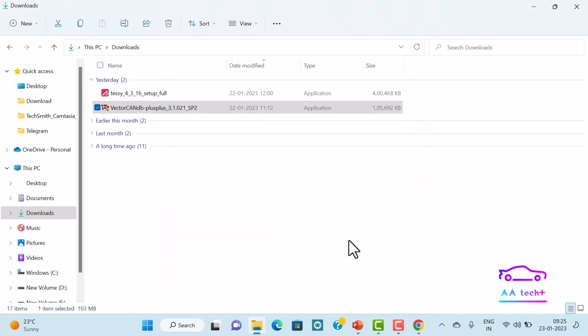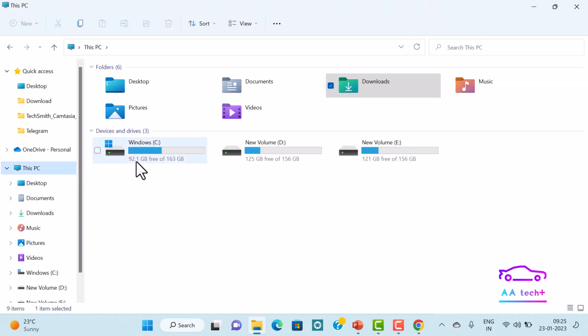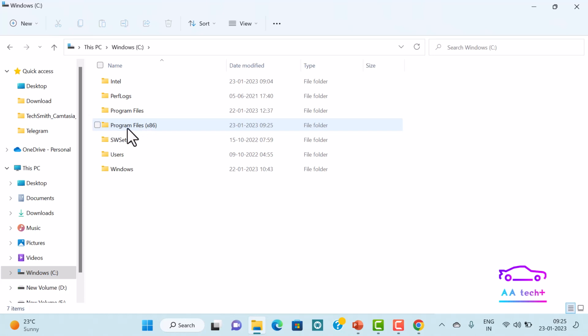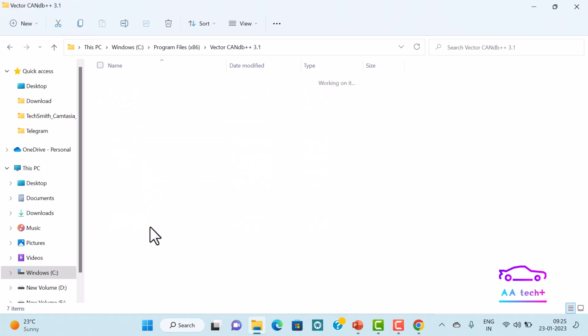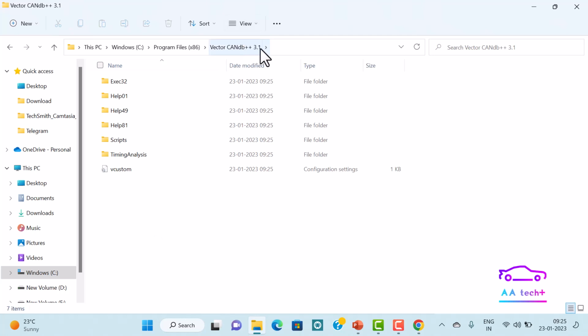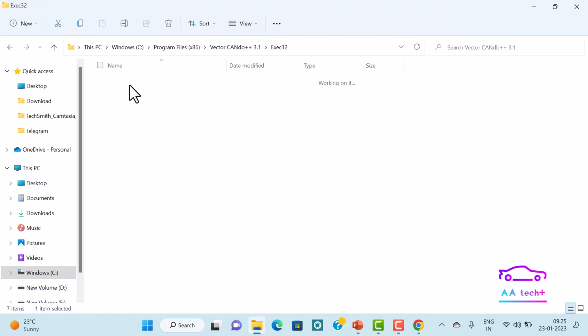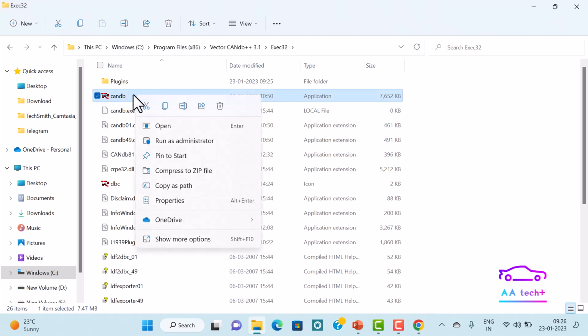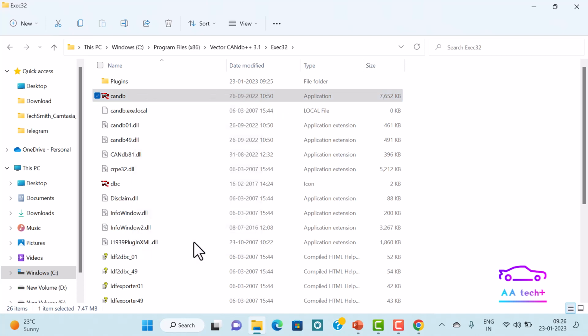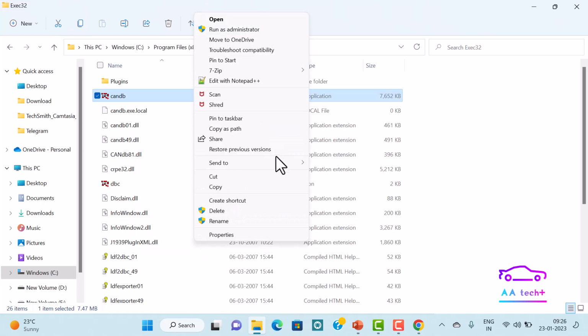Now let's go and launch the application now. Let's go to the C drive where it got installed, program files. Let me go to Vector CANdb++. Okay, here the first folder. Here you will be able to see the application. I will just take it to the desktop as a shortcut now.